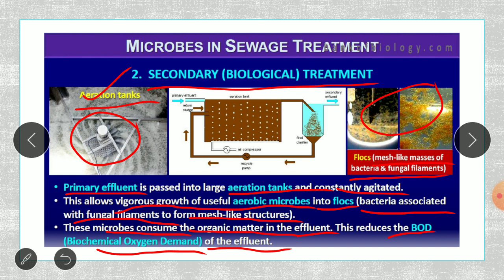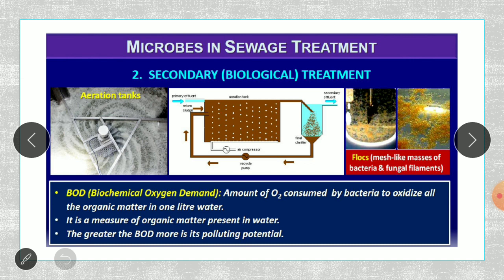Let us see. We all know that many organisms are going to be living in the water. The fishes are there, the crustaceans are there, many plants are there. They are living in water. They require oxygen for their respiration.